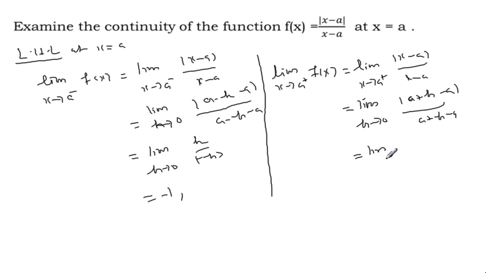The limit as h approaches 0 of h by h, in the lowest term, is 1. And what is f of a? F of a is 0 by 0, which is not defined.